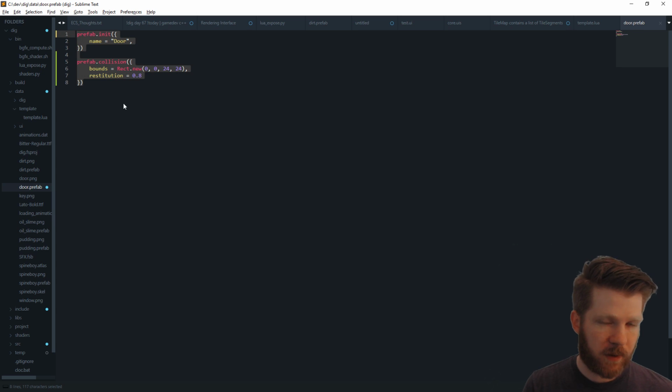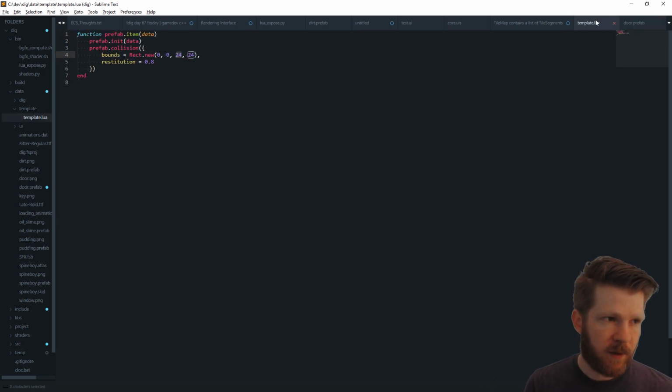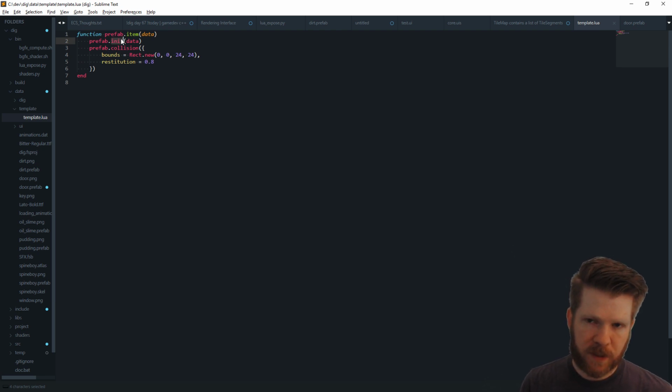So these are different components that we can have, and we have support for templates. So I can say, hey, I want to have a prefab.item, which might have an item component and a render component, and a bunch of stuff preset for us. That way we can just specify a few points of data, and it fills in the rest for us.